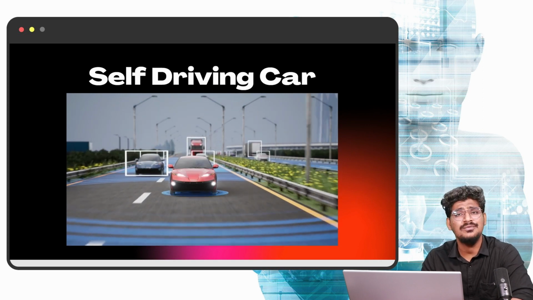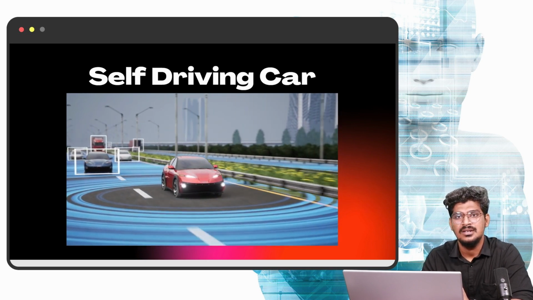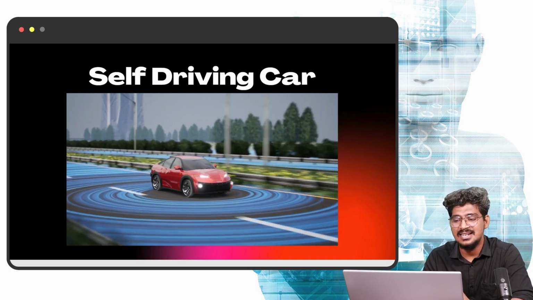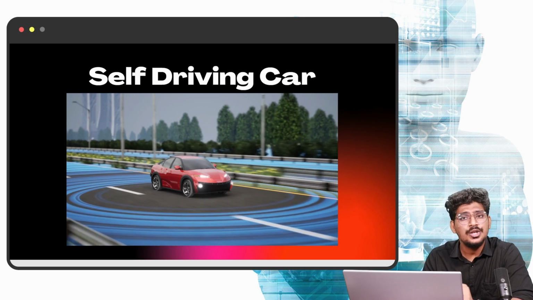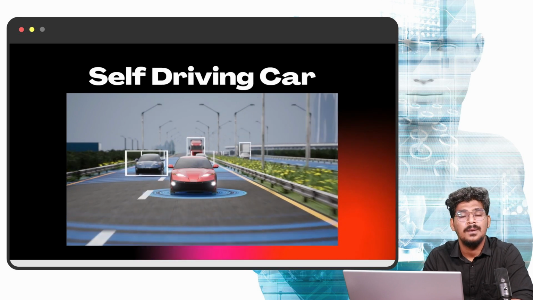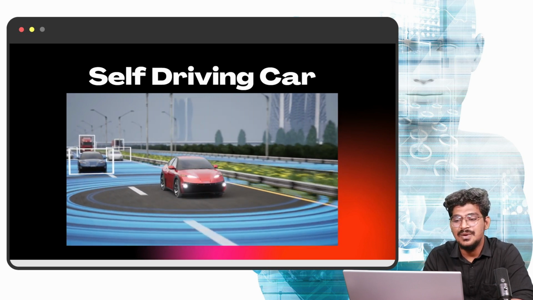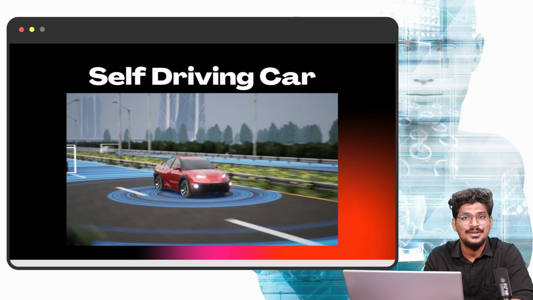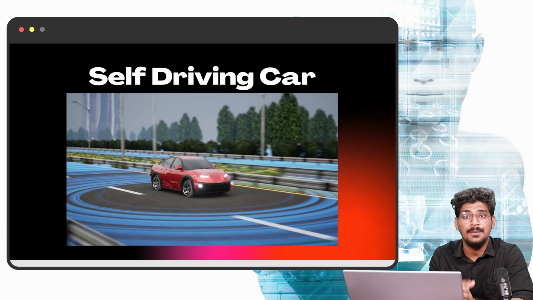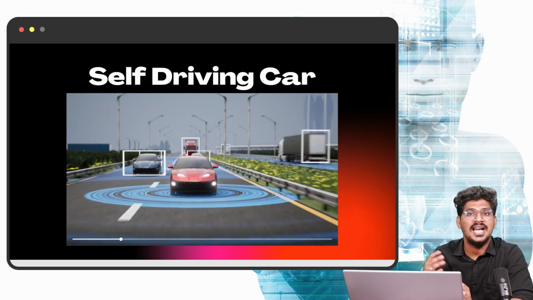Self-driving car. This is one of the very advanced and important technologies in computer vision. What is actually self-driving? Tesla invented this. The car should understand the visual environment, which is possible with the help of computer vision. And the car will react to the visual environment with the help of deep learning. Understanding is computer vision, and reacting is deep learning.